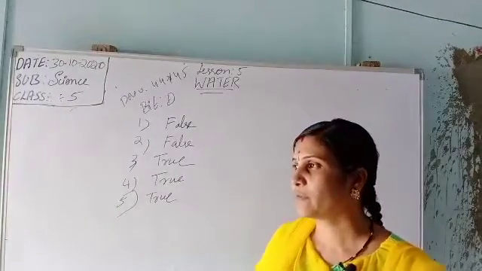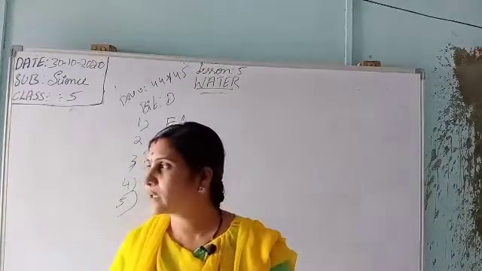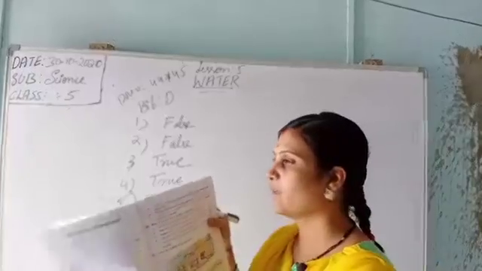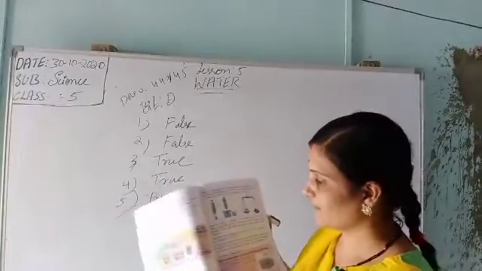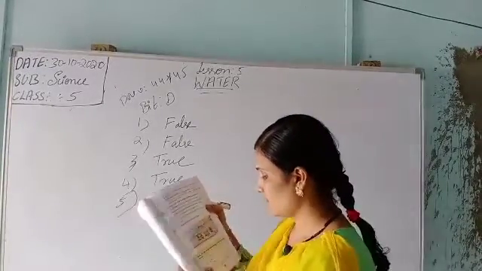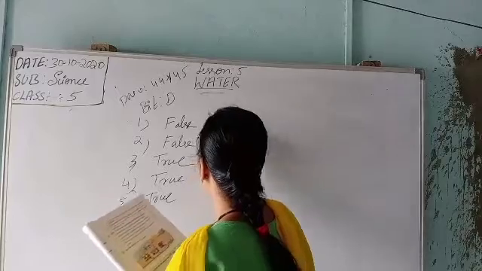Now we are going through the bit number E, that is the diagram. He has given the water supply diagram here. You do it in the homework.